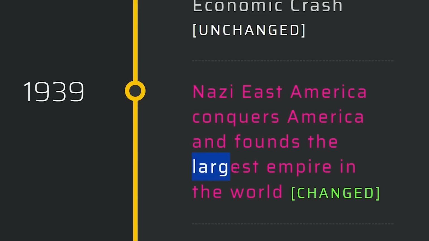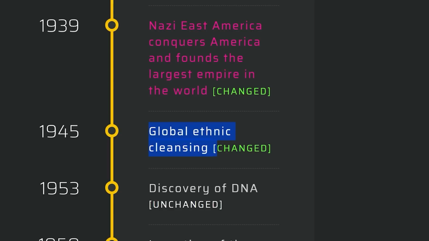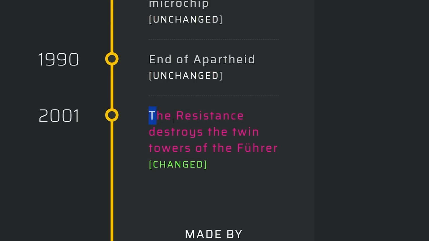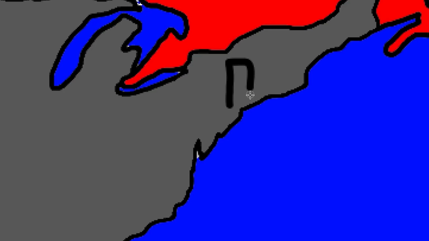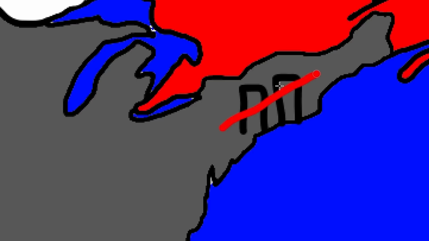It founds the largest empire in the world. That would be probably the largest empire in the world. Okay, the resistance destroys the, what? Okay, apparently, I've got a lot of questions. So no one ever took out the Nono Mustache Man. The world didn't stop him. Also, there are no more towers here. Those are gone. We're just gonna do that.